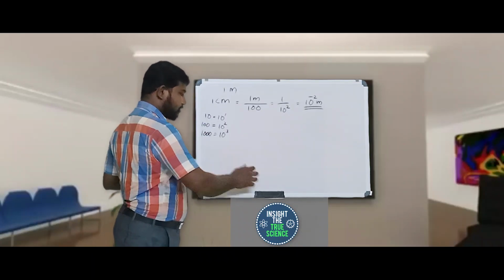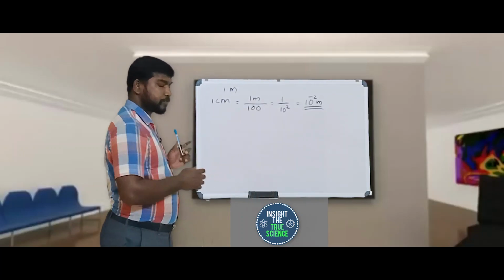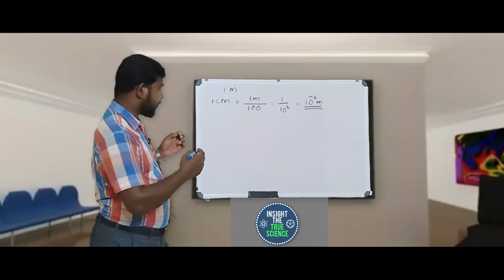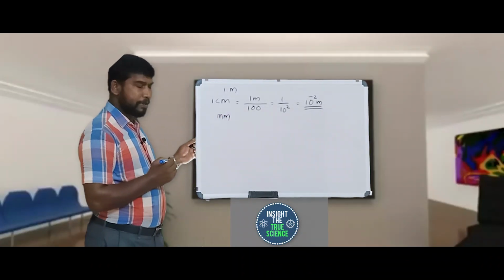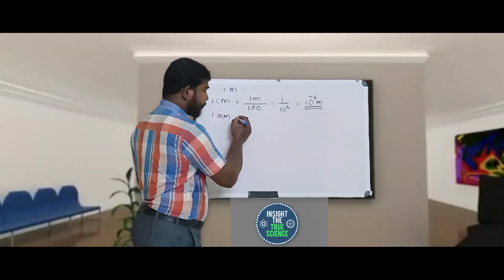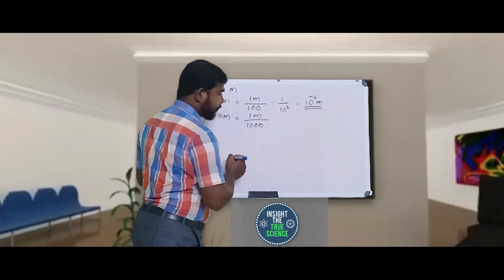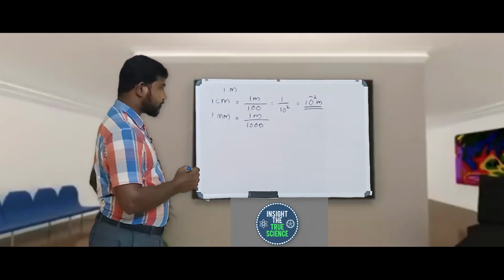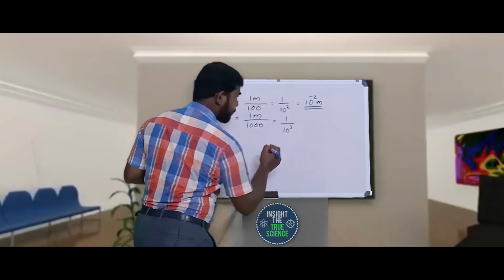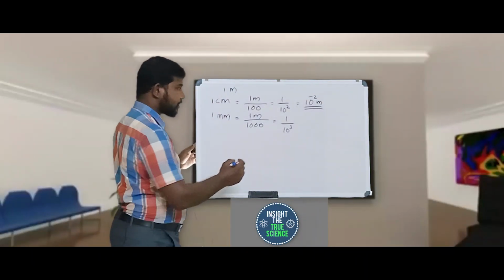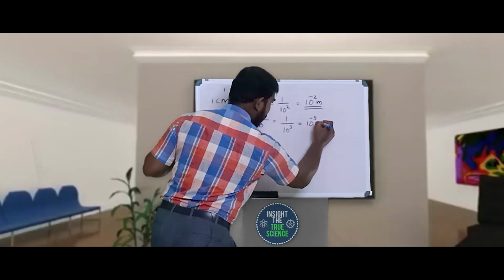Then we will go to the next smaller unit. So the next smaller unit is millimeter. So what is a millimeter? 1 millimeter means 1 meter is divided into 1000. That is 1 divided by 10 raised to 3, which we can write as 10 raised to negative 3 meter.